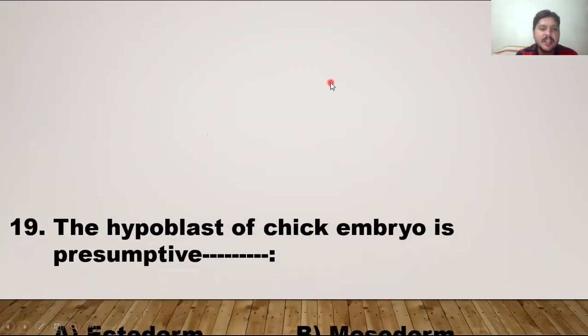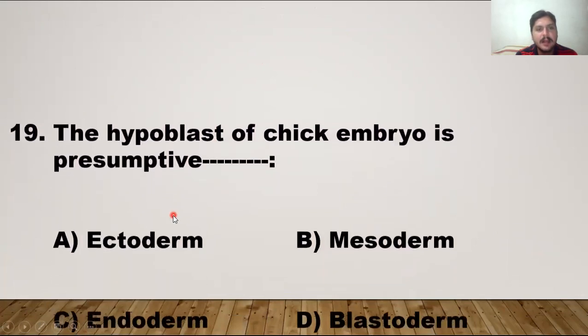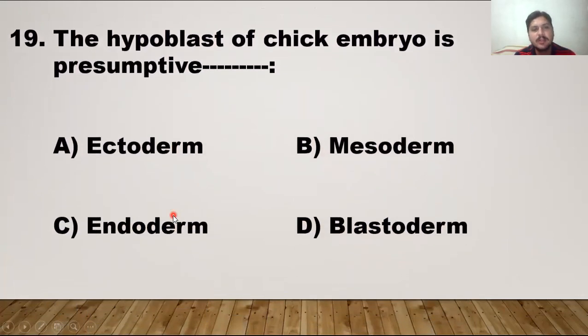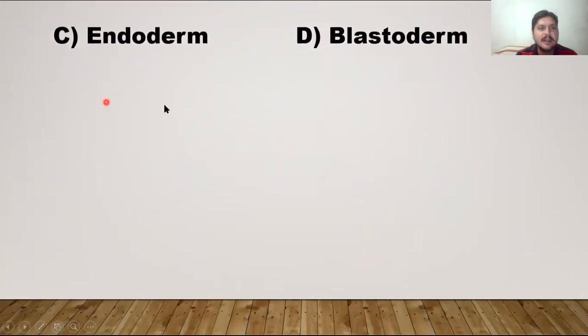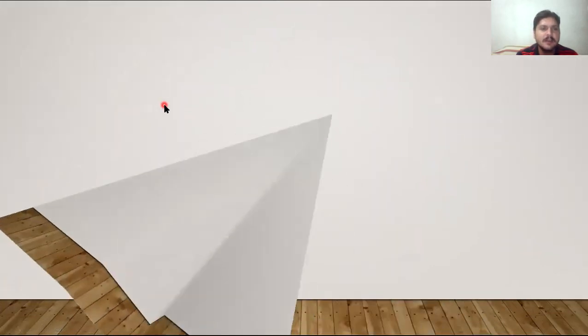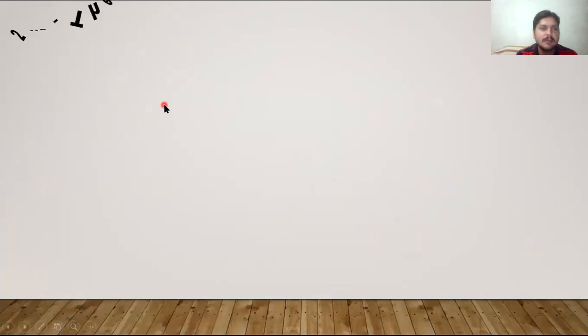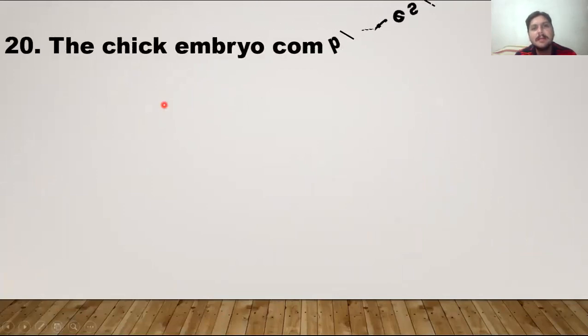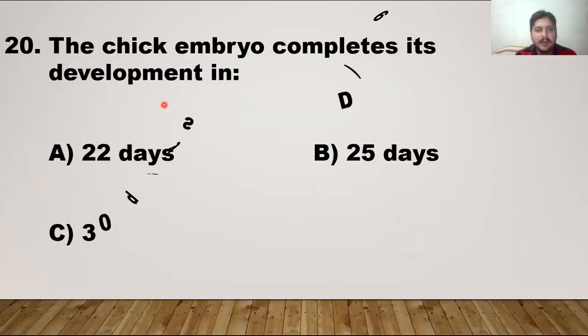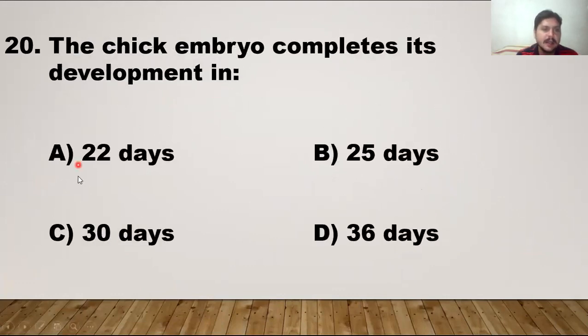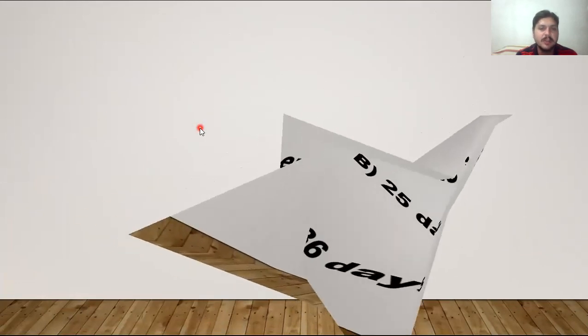The hypoblast of chick embryo is presumptive. Epiblast develops into the ectoderm and mesoderm. So hypoblast develops into the endoderm. So option C is the right answer. Which one is the next MCQ? MCQ number 20. The chick embryo completes its development in 22 days, 25 days, 30 days, 36 days. The right answer is 22 days. It always completes development in 22 days.